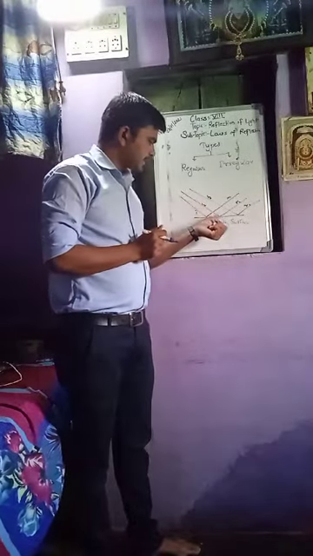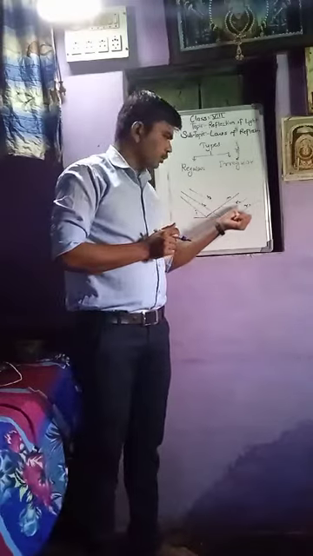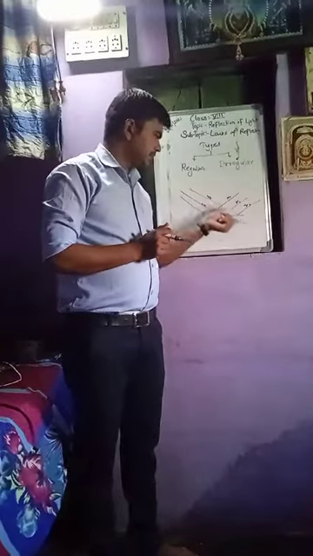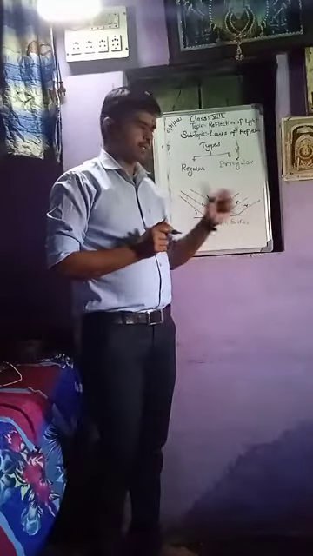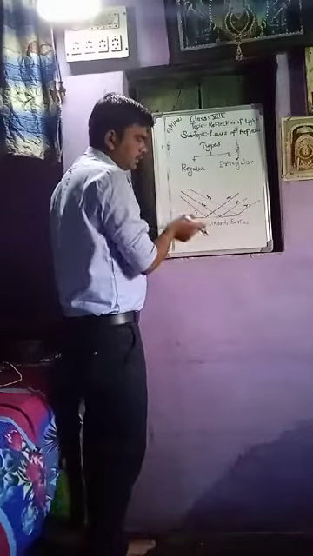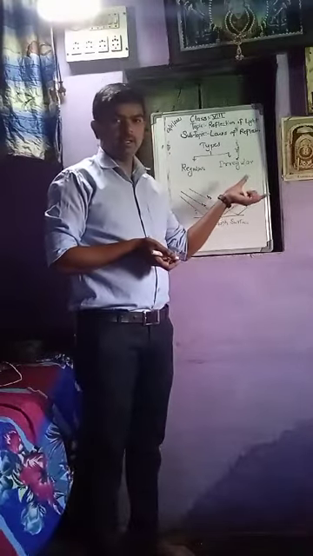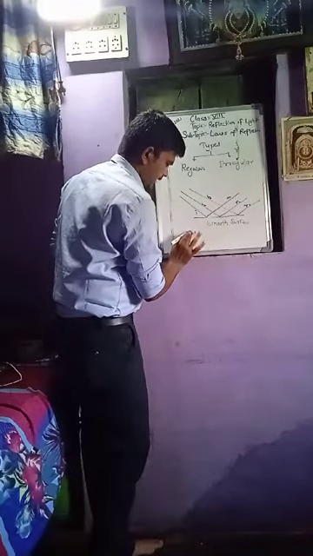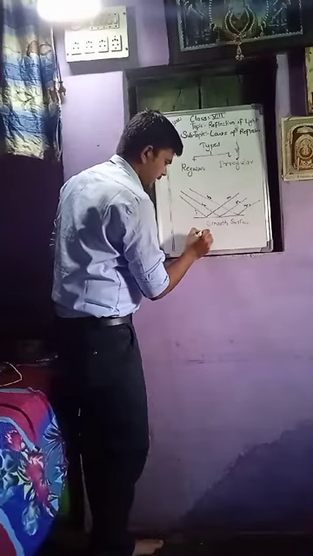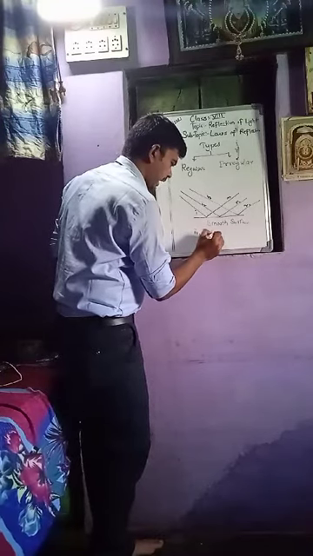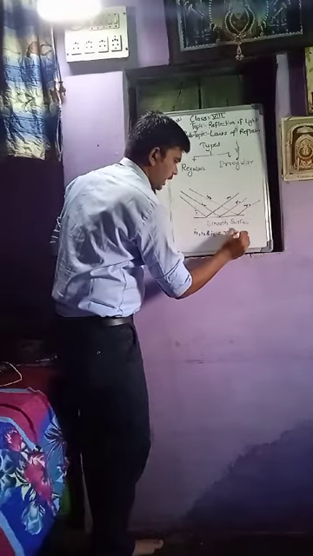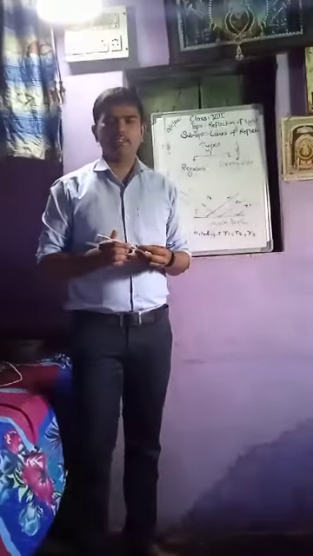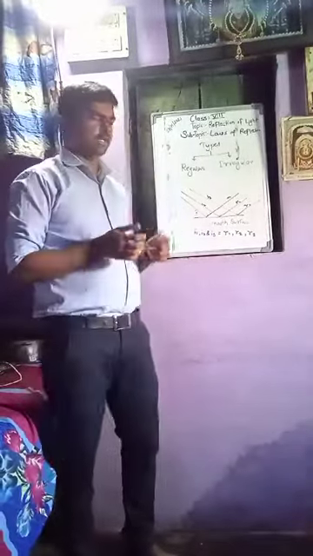Again, when the second incident ray touches the plane, it goes straight in a line. Again, when the third incident ray touches the surface, it goes straight. It means all three rays go forward in a parallel way. So we can say that I1, I2 and I3 are equal to R1, R2, R3. The angle of incidence is equal to the angle of reflection. This is nothing but the regular reflection of light.